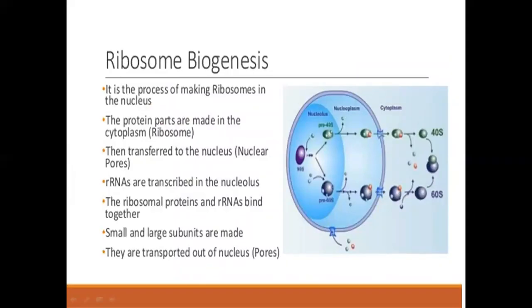Ribosome biogenesis is the process of making ribosomes in the nucleus. The protein parts are made in the cytoplasm, then transferred to the nucleus through nuclear pores. rRNA is transcribed in the nucleolus. The ribosomal proteins and rRNA bind together, and small and large subunits are made. They are transported out of the nuclear pore. These are the small and large subunits.